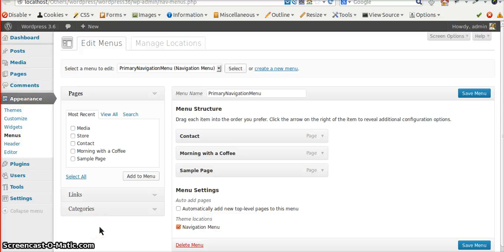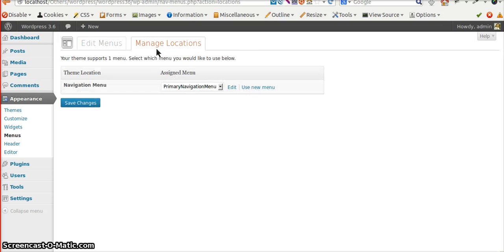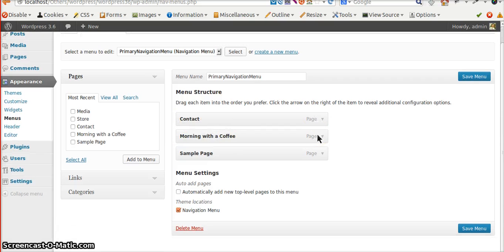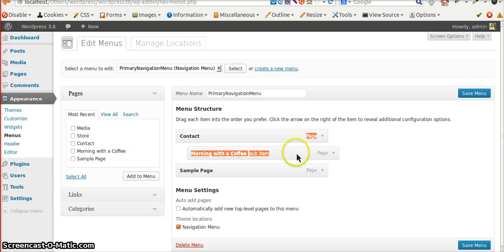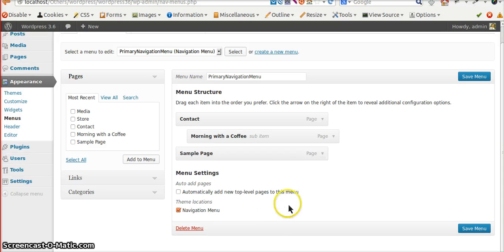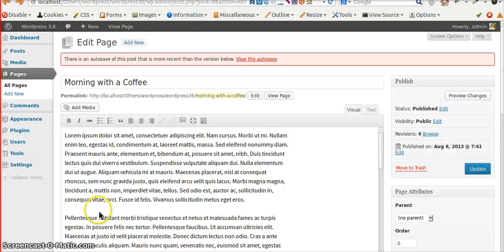Then coming on to the new interface it has added for the menu addition. This interface mainly has two tabs, edit menus and manage locations. I found this new interface really refreshing and I think many others will find it so too. It gives a very good, beautiful UI, and also has the menu settings for adding new pages directly to the menu and also the option to add the navigation menu.